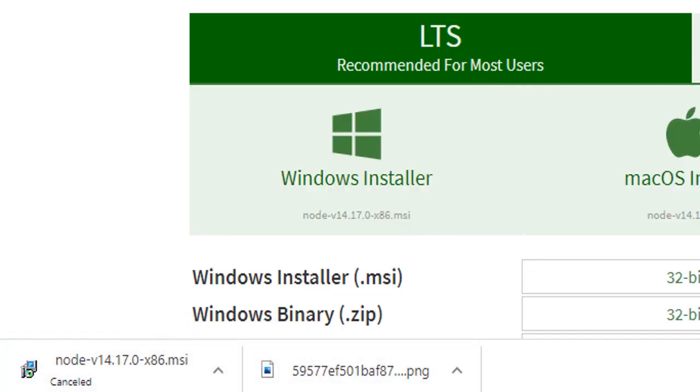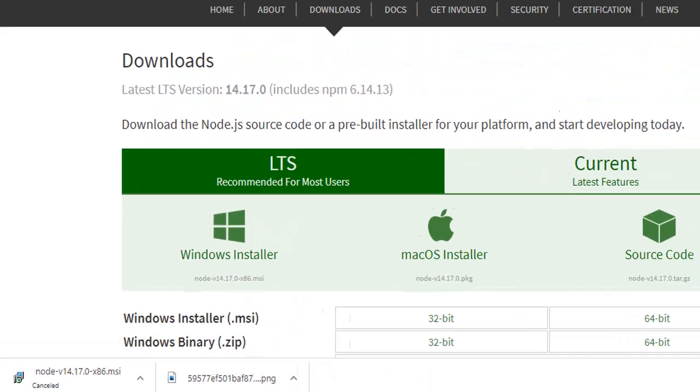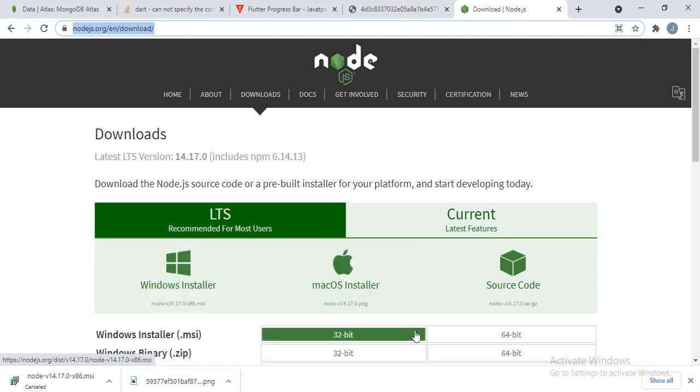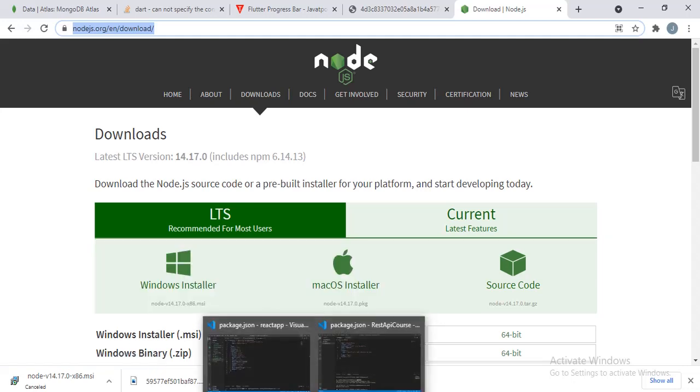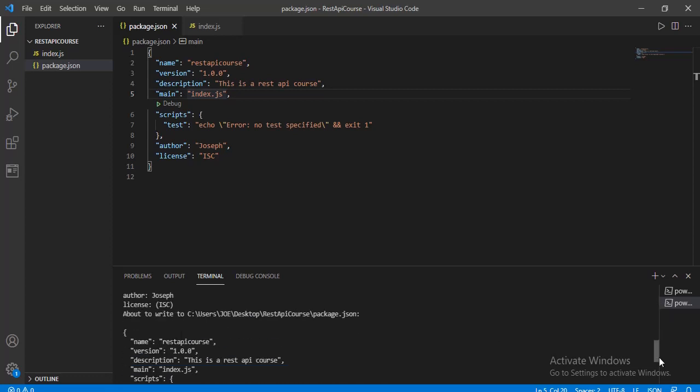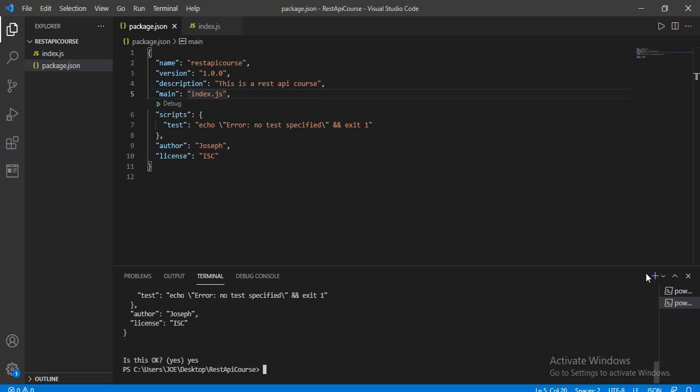So I cancel the download. If you do not have it, please make sure you install Node.js using this link up here. I already have it, so I'm not going to install that, but if you do not, please install it, or else this npm init that we did here is not going to work. You need Node.js installed on your computer to make it work. So this said and done, we have the npm init and we did the necessary configurations.